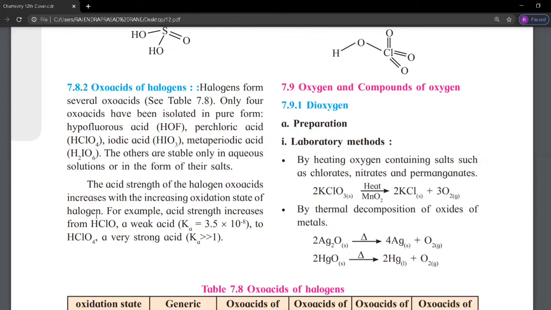So for the next point, compounds of sulfur, we will take it next time. You have to keep in mind the deleted parts in the 12th standard syllabus: pages 150 and 151, and oxygen and compounds of oxygen.